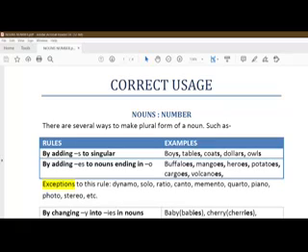Now is the time we will learn something about the numbers of noun. This is very interesting, and I hope you will find it equally interesting as I have found it when I was of your age. So see, there are certain rules.